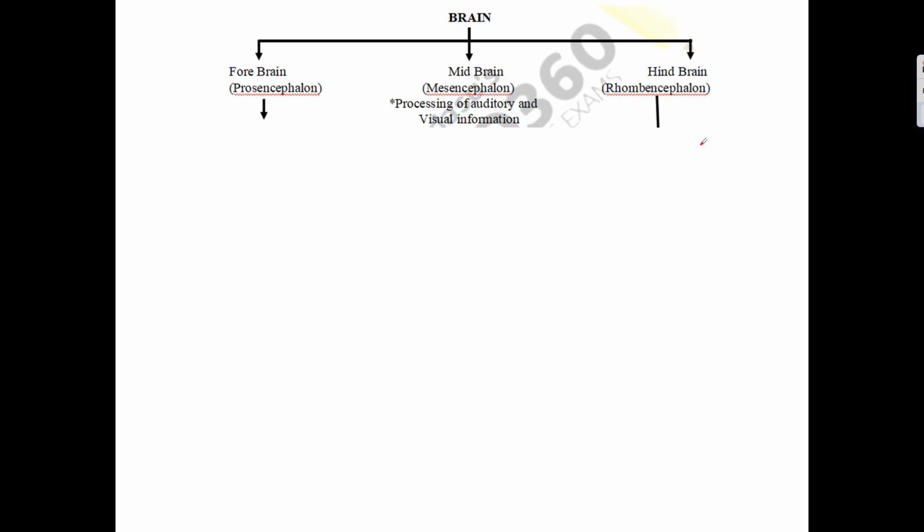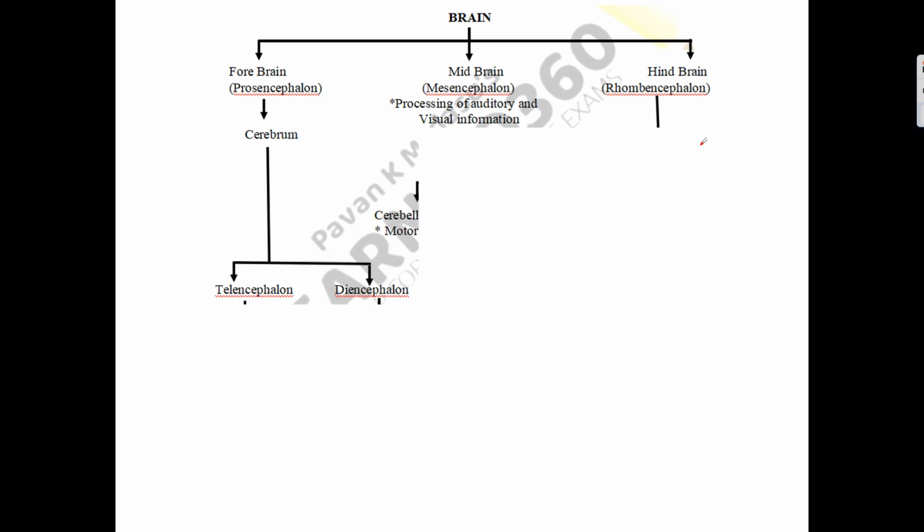Coming to the brain. The brain is divided into three parts: forebrain, midbrain, and hindbrain. The forebrain is also called prosencephalon, the midbrain is called mesencephalon, and the hindbrain is called rhombencephalon. The forebrain contains the cerebrum.